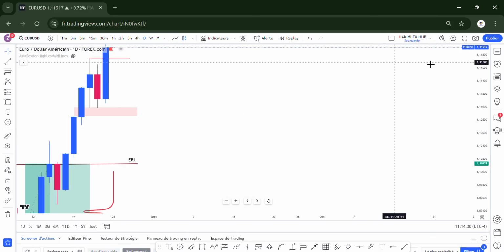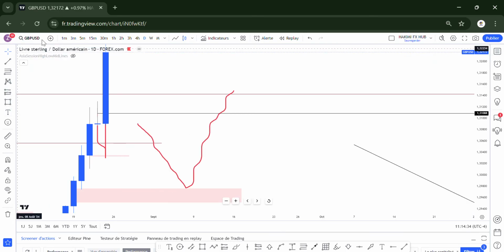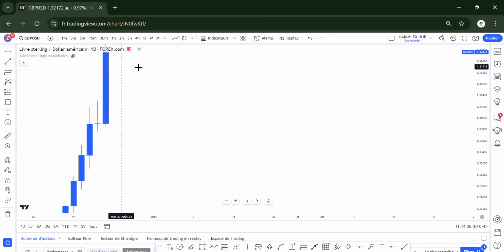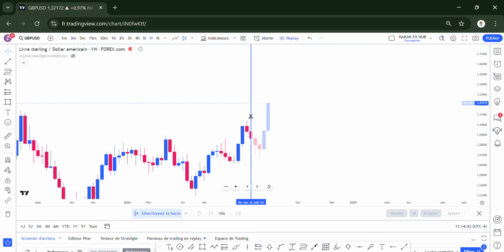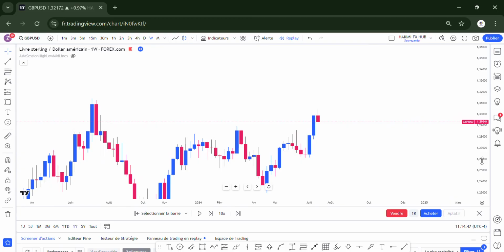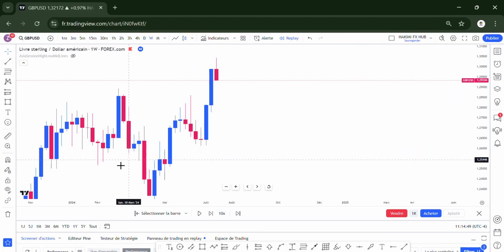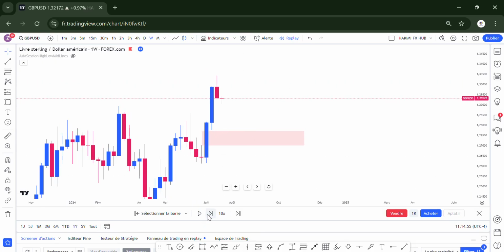Now let's go to the GBP USD and look at what happened, the same thing or the same correlation. Let's remove everything. On the weekly time frame, let's just cut from here. Since we are on the weekly time frame, we must know: is there any imbalance supporting the buyers? Is there any IRL the market left? Yes, this is the IRL the market left. And now let's see how this market plays.